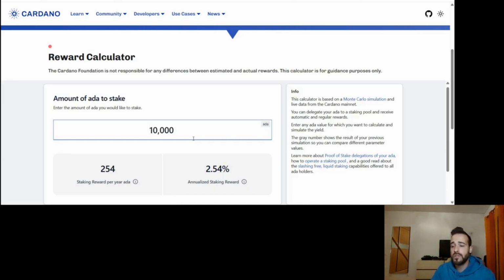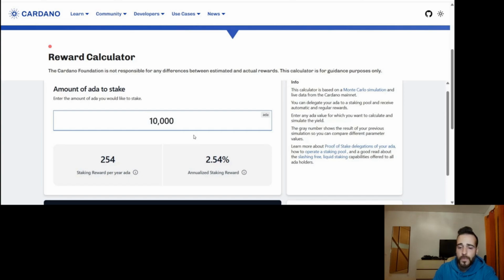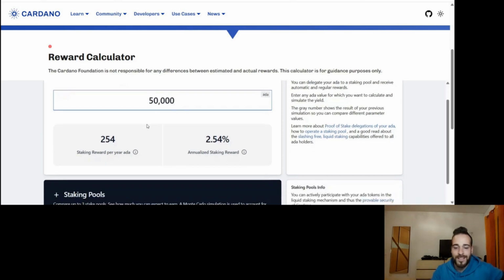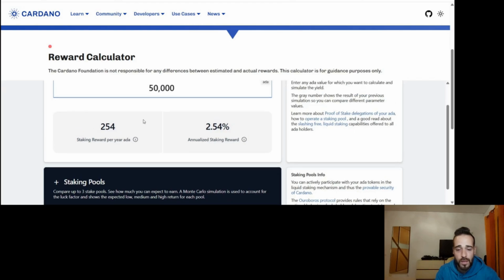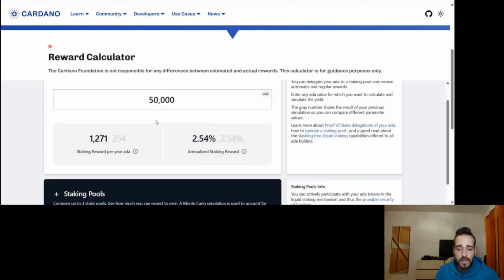It uses a Monte Carlo simulation. It gets data from the mainnet, and it's predicting the future. But of course, as you can imagine, this is an estimation and things can change. This is just to help us. But yes, you come here and you can set the amount of ADA you have. Let's say we have 50,000, which we don't, but let's just do it. Let's say we have that, we can calculate and see what the staking rewards are.